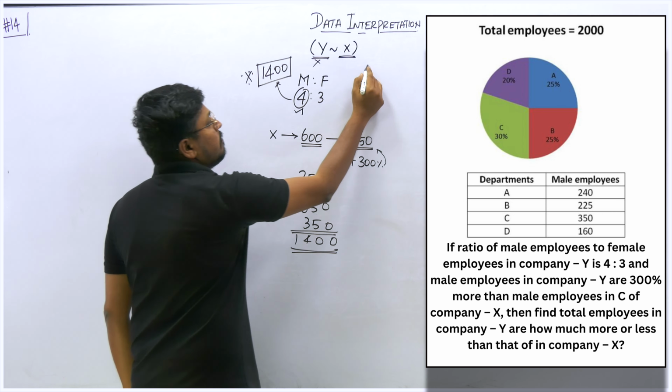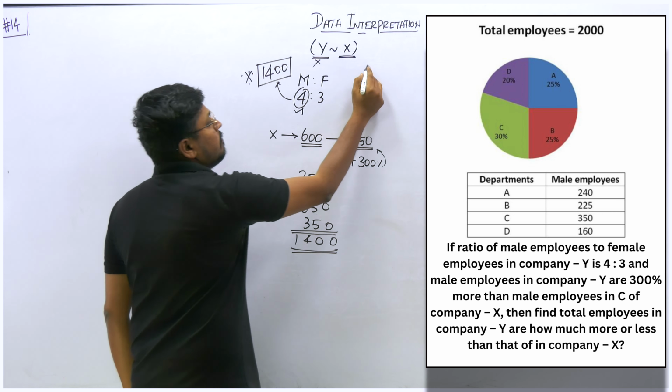1050. So 1050 is what? Total number of female employees of company Y. So when you add 1400 and 1050, the result will be 2450. So 2450 will be the total number of employees of company Y, male and female both, right? So total number of employees, how much? 2450.